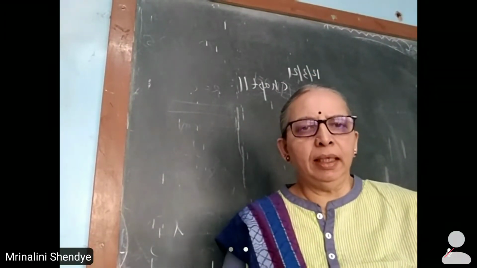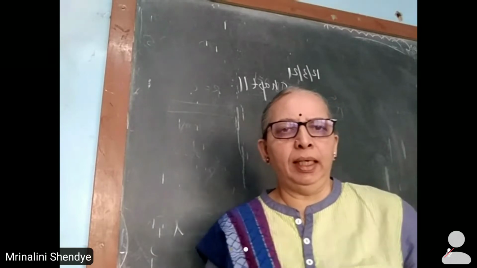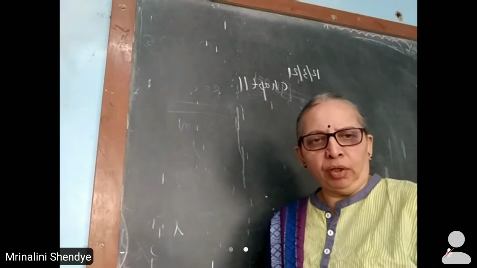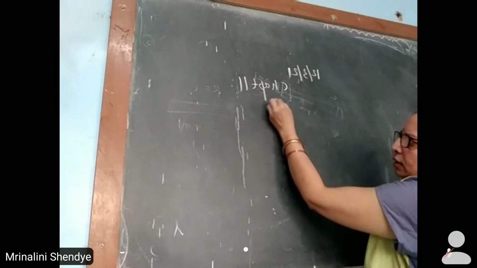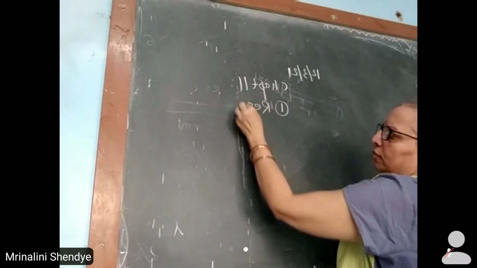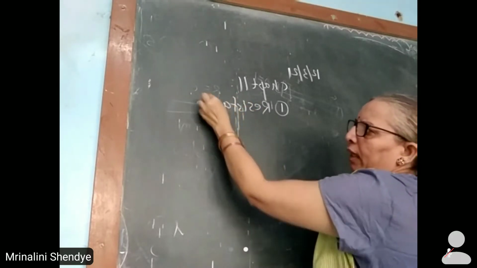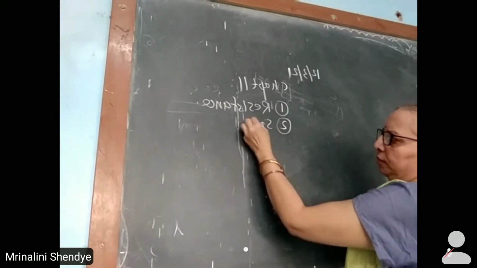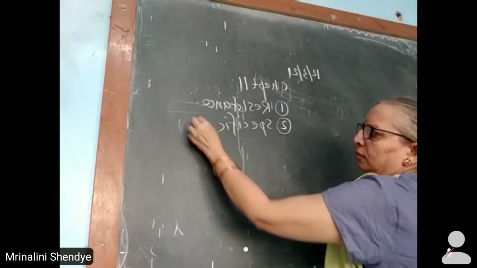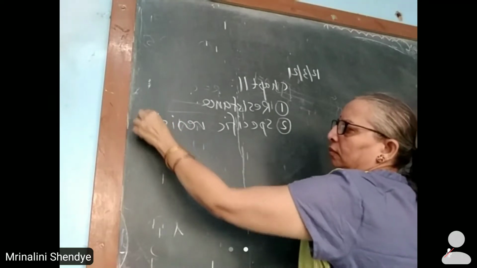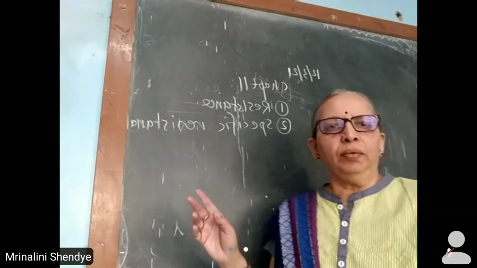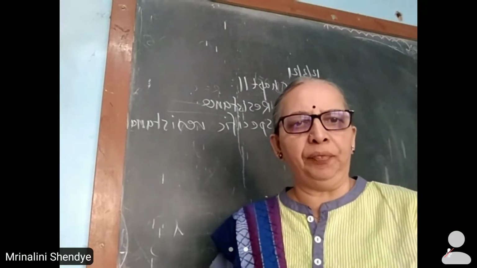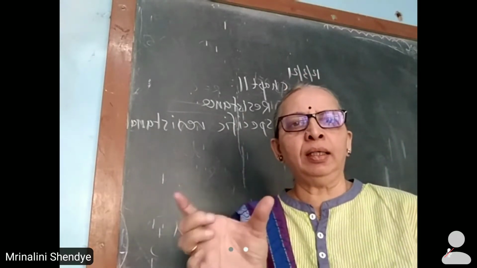While discussing contents from chapter 11, we studied quantities like resistance. The other quantity we discussed is specific resistance. So there is a difference between these two. Resistance we define for a given conductor.